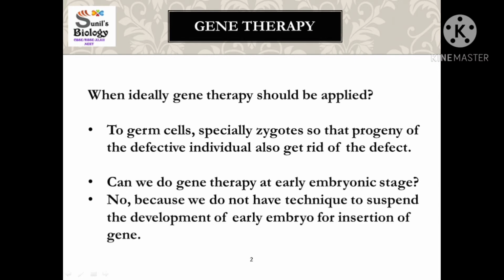But the limitation right now is that we cannot stop the development of the embryo at early embryonic stage.